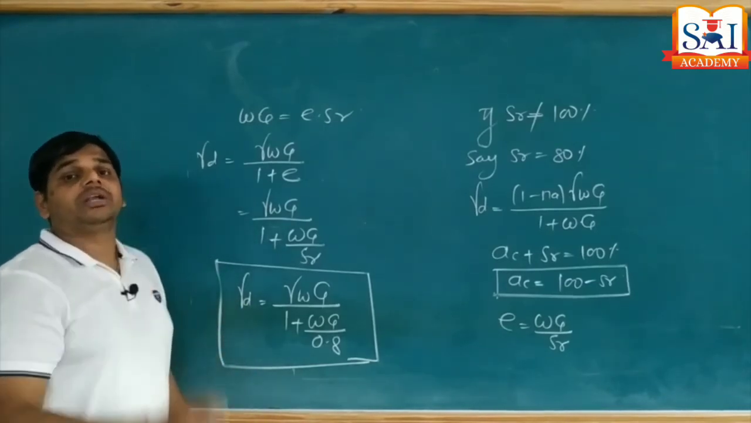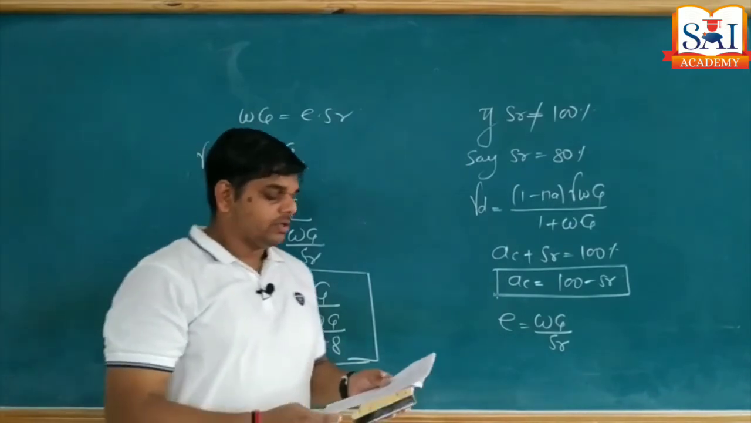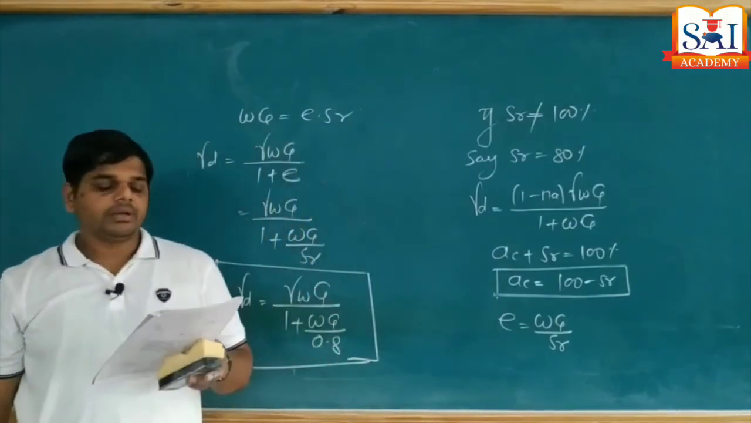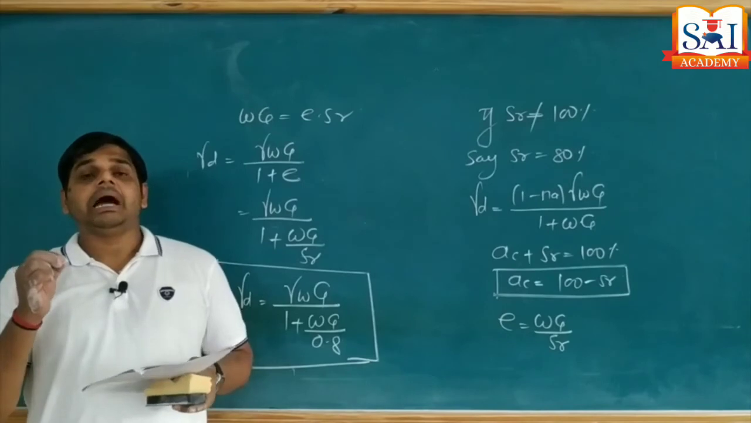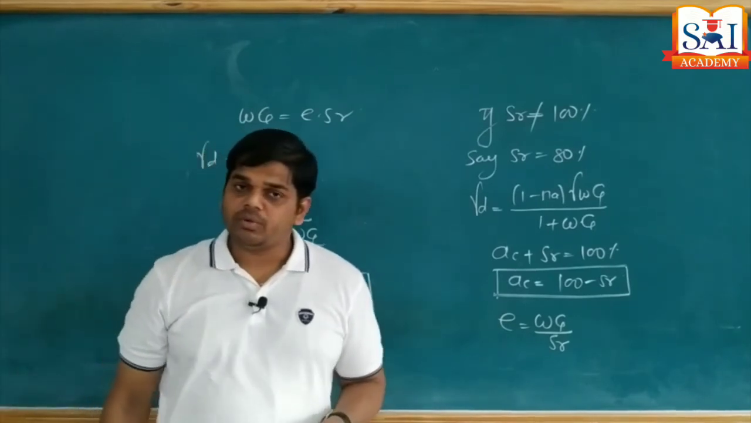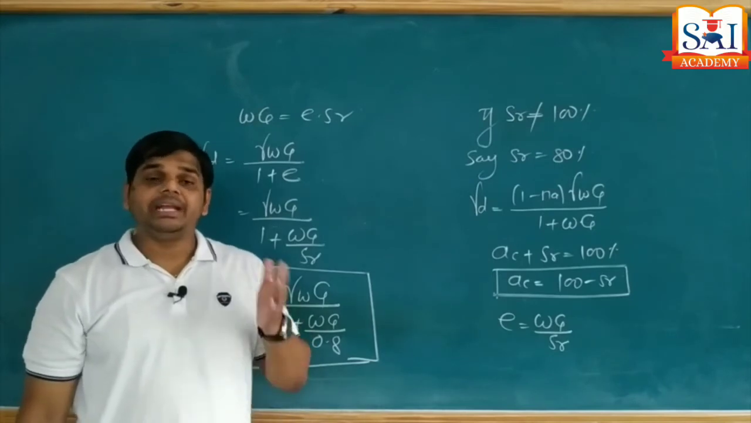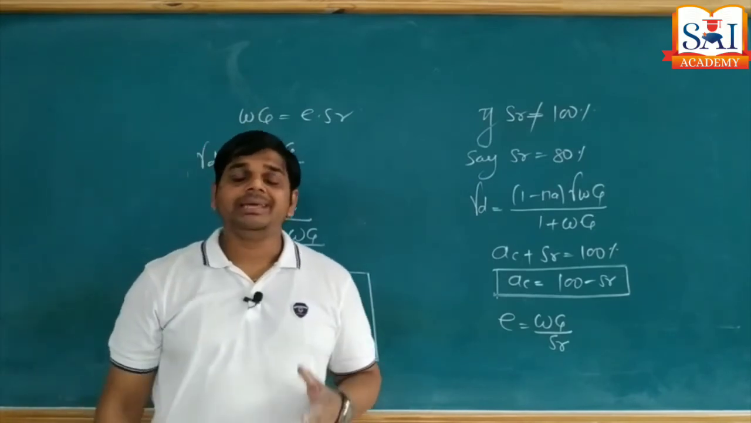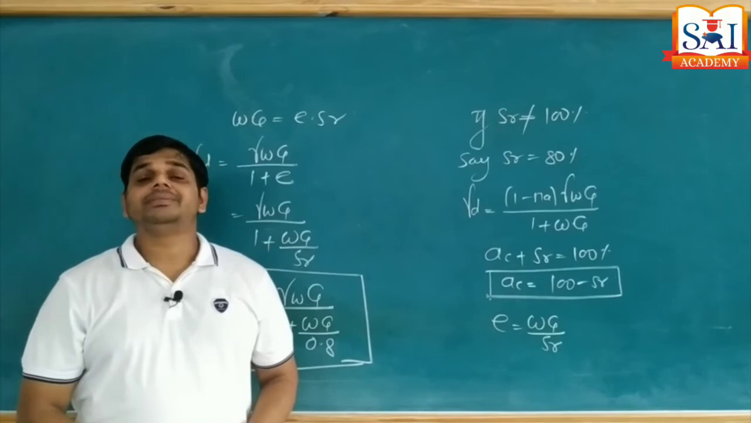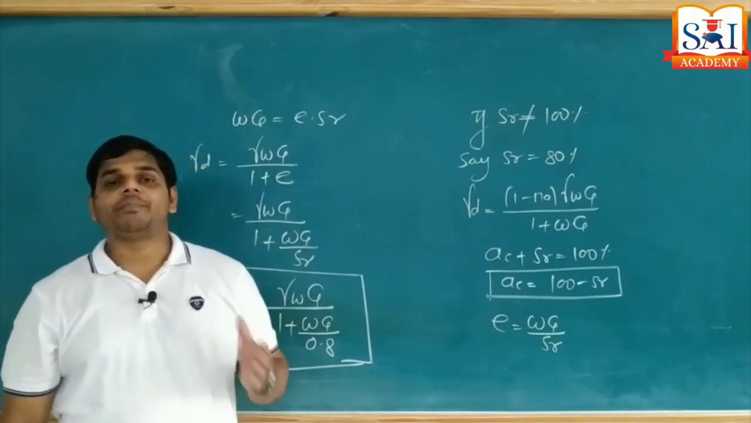So this is the expression to calculate the values of gamma D to plot the zero air void line if saturation is not 100%. Okay, so here completes the ideology for plotting the zero air void line, the meaning of the zero air void line, and the compactness identification by using the zero air void line. Let's move to the next concept, that is factors affecting compaction.